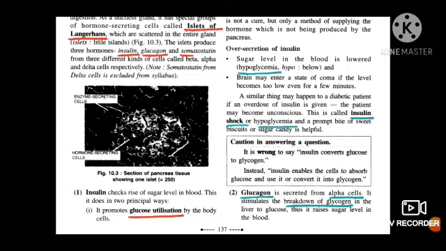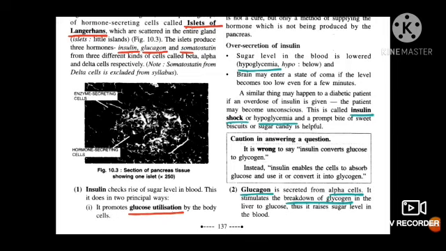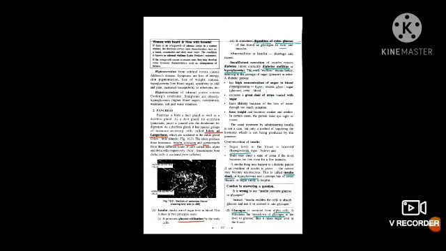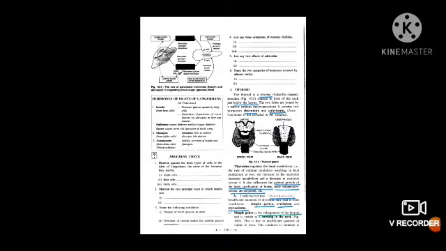Second hormone secreted by islets of Langerhans is glucagon, which is secreted by alpha cells. Now, the main function of glucagon is it stimulates the breakdown of glycogen in the liver to glucose. Beta cells are converting your excess glucose into glycogen, which is stored in the liver. Now, whenever you require, your glucagon hormone will convert that stored glycogen into glucose to give your body the glucose level.